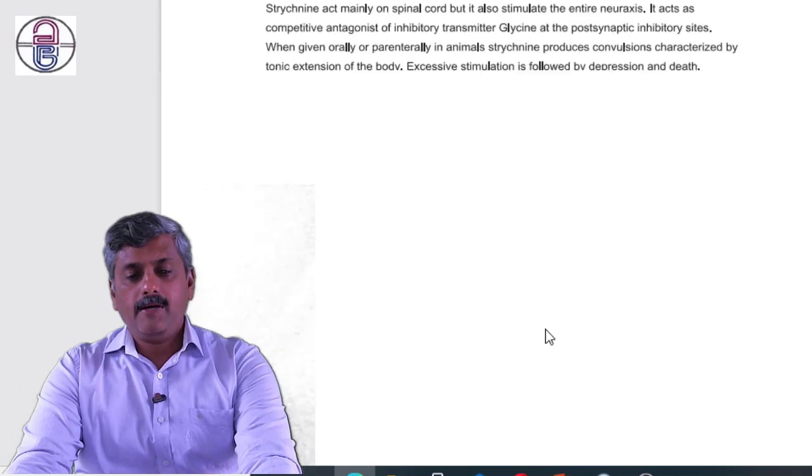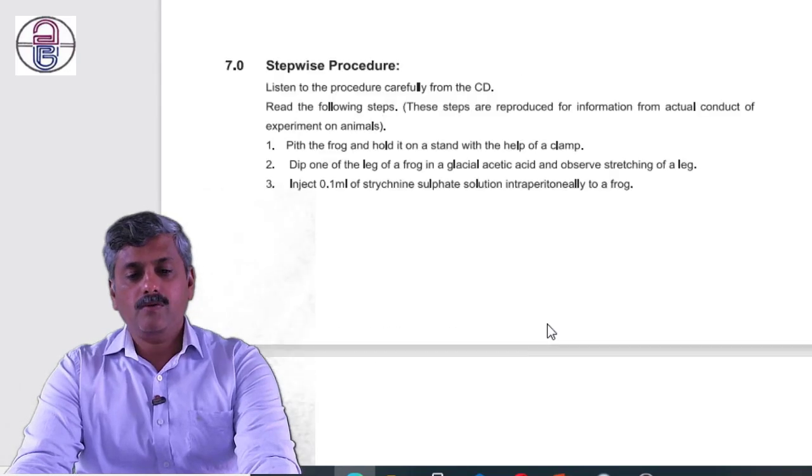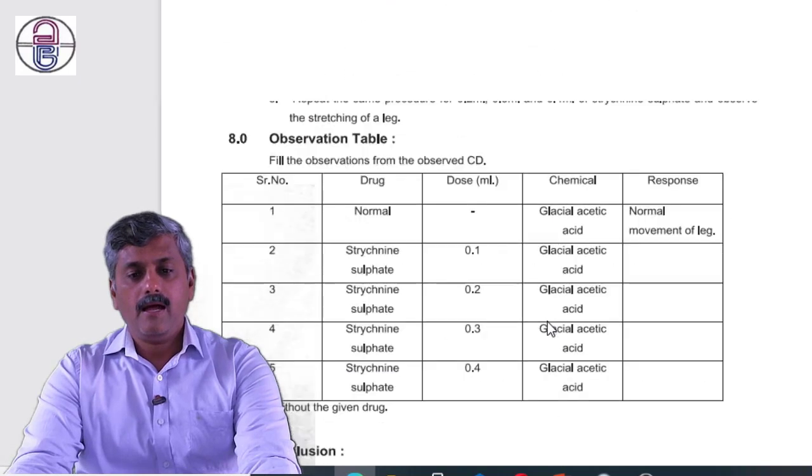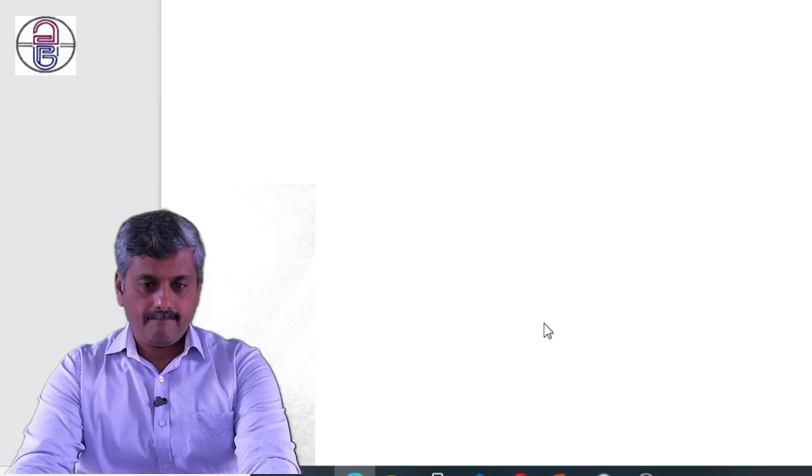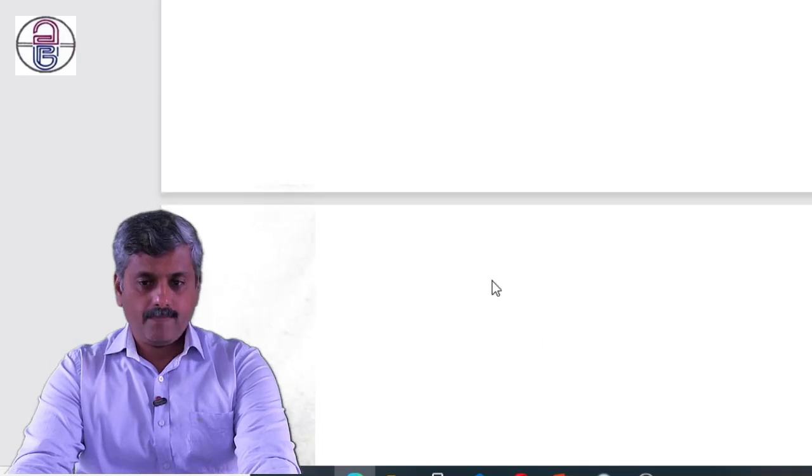Next, experiment number 15 is a drug acting as a meiotic. So in meiotics, we can add the observation table like this.